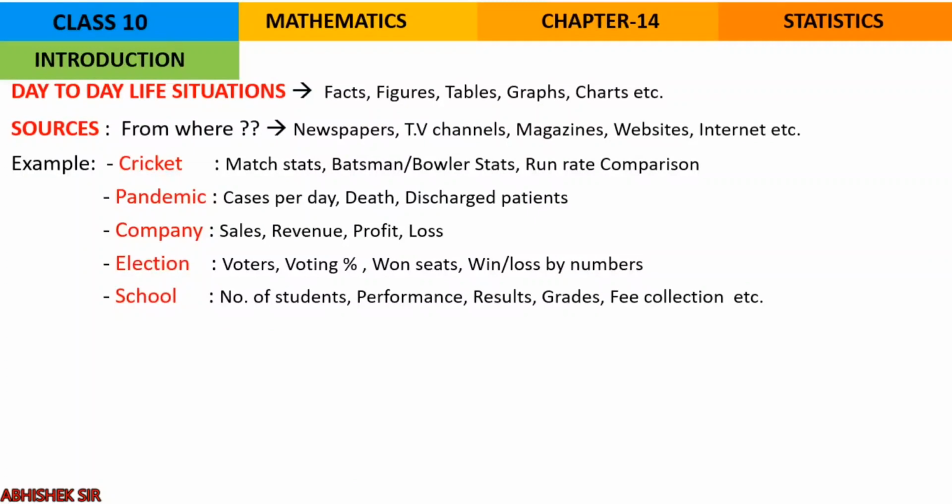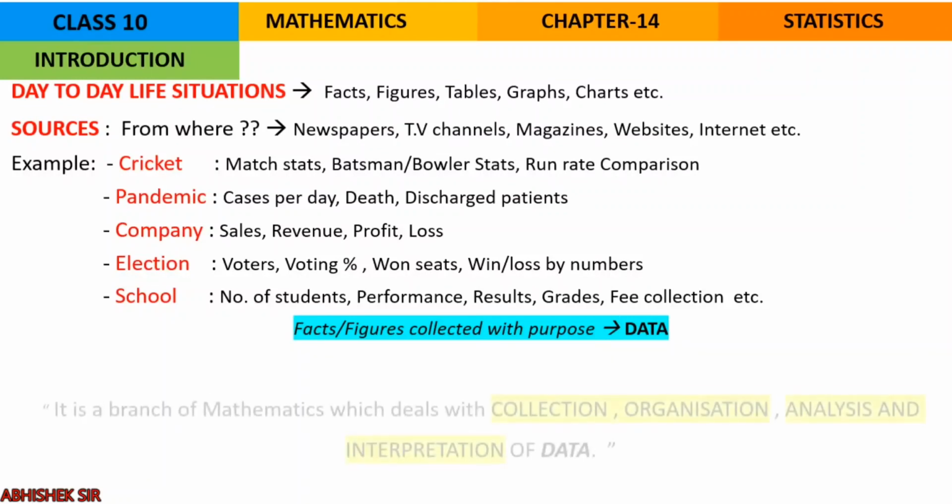Let us take another example, a school. That means the number of students, their performance, results, grades, fee collection, etc. These are all facts and figures which may be represented by tables, graphs or charts. So you see, these facts or figures, which are numerical or otherwise, are collected with a definite purpose. This is known as data. Now, data is the plural form of the Latin word datum. Of course, the word data is not new for you. We have also studied this in our previous standards.